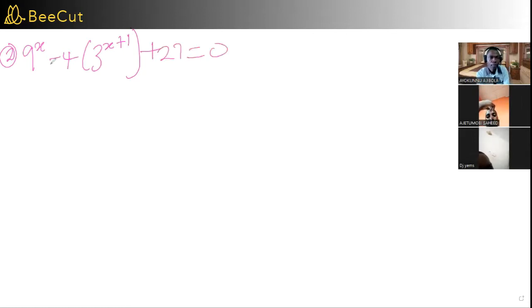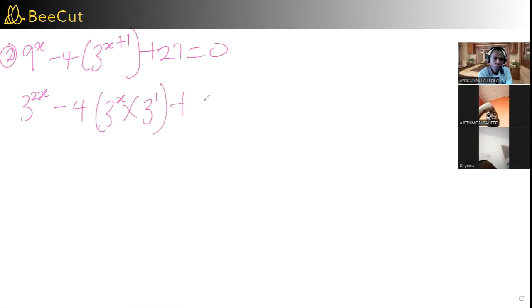In the same way, we have negative and positive, adding and subtracting, when we have indices, 9 raised power something or 3 raised power something. In this way, we're going to find the root, which is 3. The base of this is 3. So I can have my 3 squared, that is 3 raised power 2x minus 4 into this 3 raised power x. Again, we have another one here, which is 3 raised power x plus 1 plus 27 equal to 0.